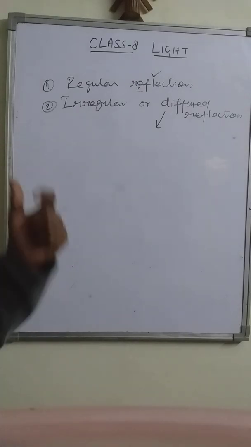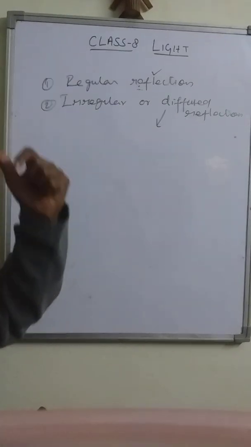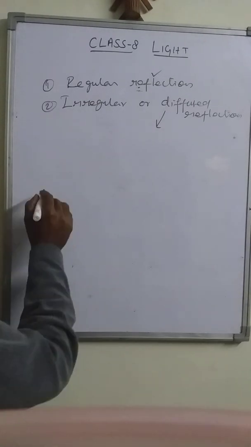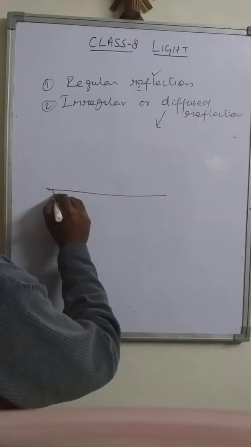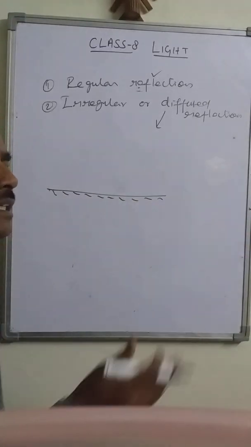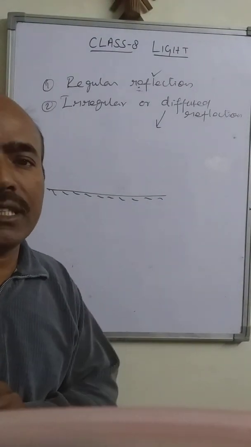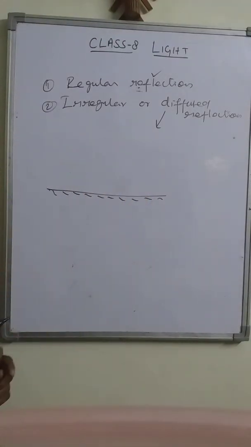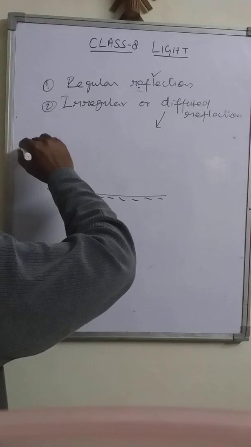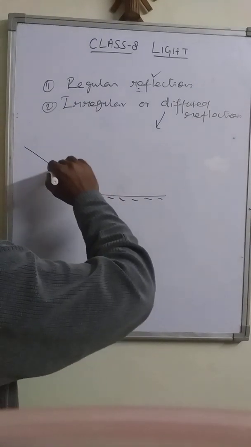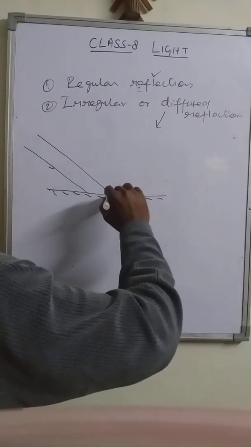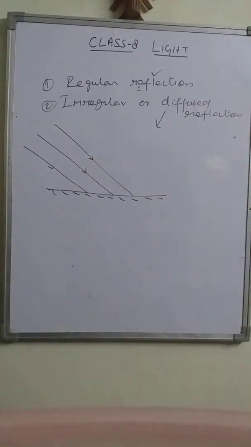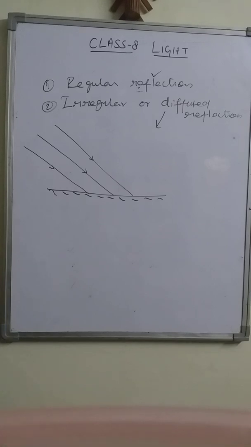Now let us discuss regular reflection. For this, let me take a plane mirror. This is the plane mirror. We know that the plane mirror has even surfaces. There are no ups and downs. And for the plane mirror, we are taking a parallel beam of light. A light ray is traveling as a parallel beam of light. All the light rays are parallel to each other.